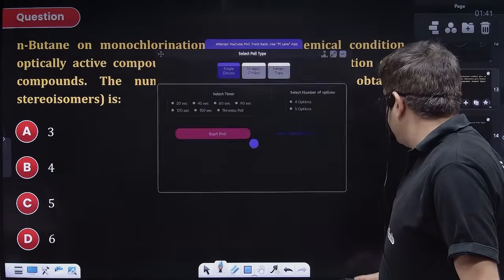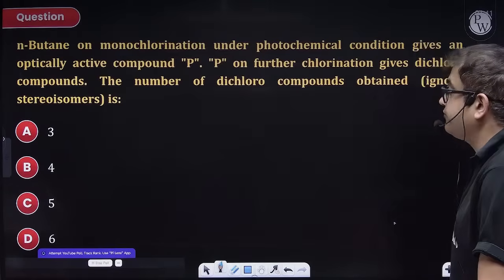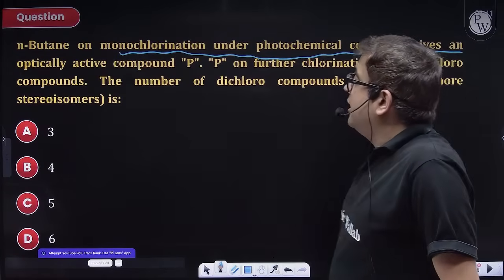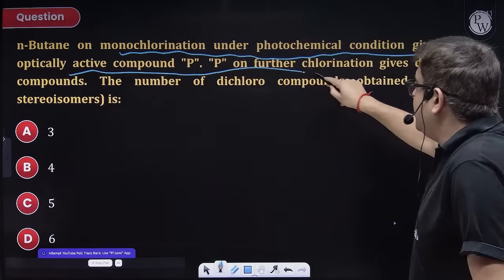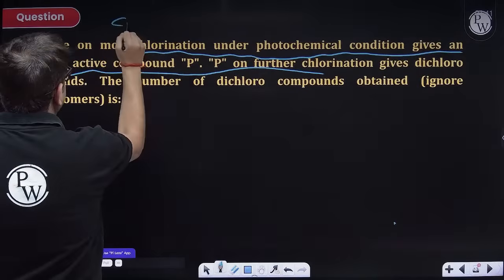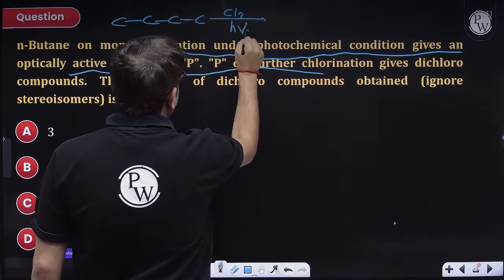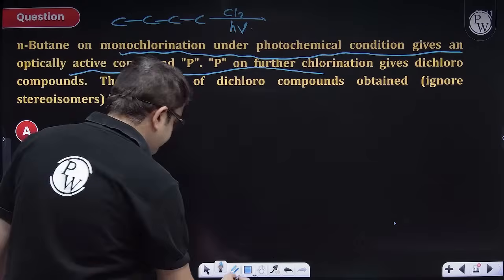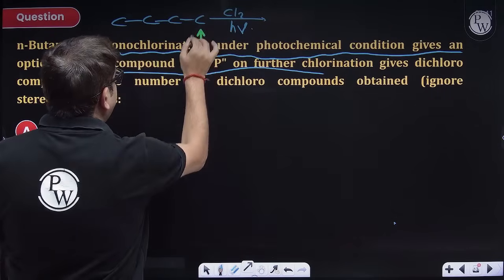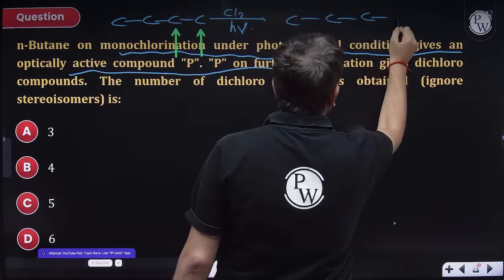Next, attempt this one. Your time starts now. N-butane on monochlorination under photochemical condition gives an optically active compound P. Okay. Normal butane on chlorination. So butane as in 4 carbon, chlorination as in when Cl2 in presence of sunlight is used, it can form 1-chloro also, it can form 2-chloro also, but I guess 2-chloro will be optically active.